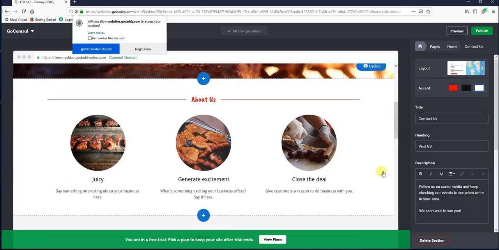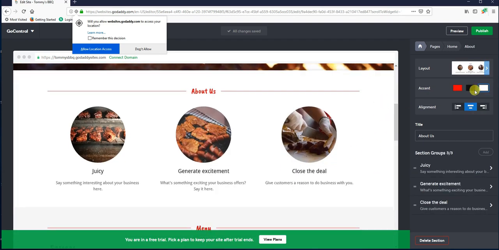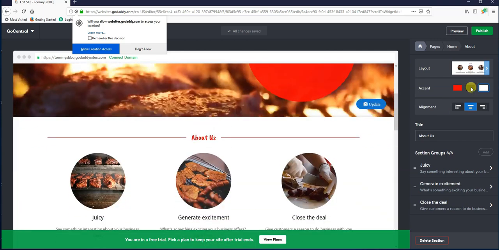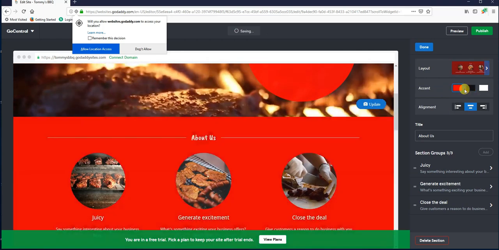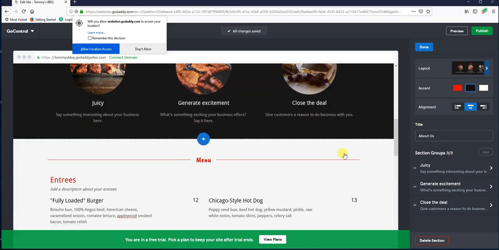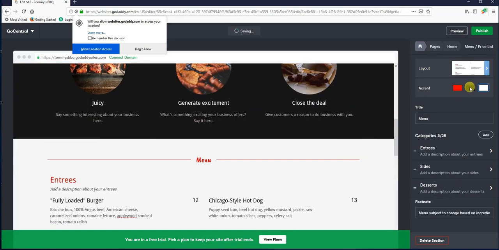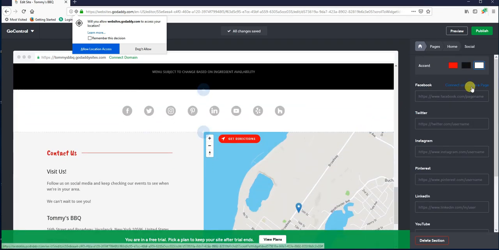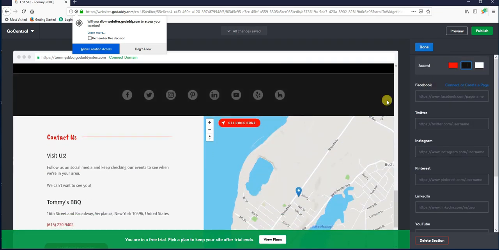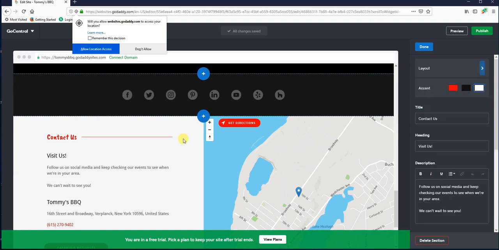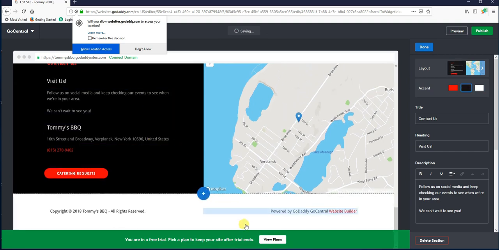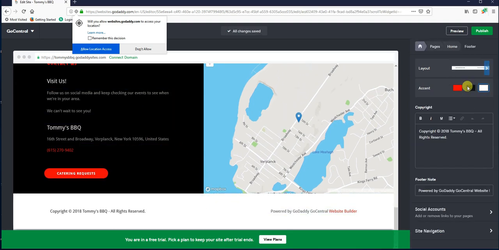Alright, so outside of that, one other note about the sections, they have accents just like the header did. So if you wanted, you could change these to black or red or whatever else that you may have as well. I'll go ahead and toggle these around as well because I kind of want my page to match. That's the social media header up there, which by the way, again, pretty simple.